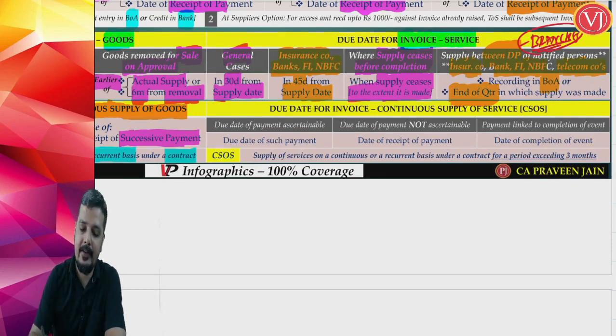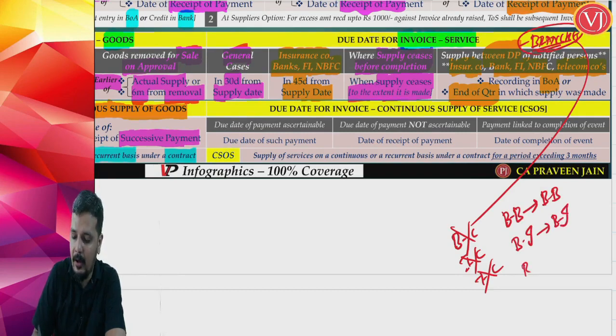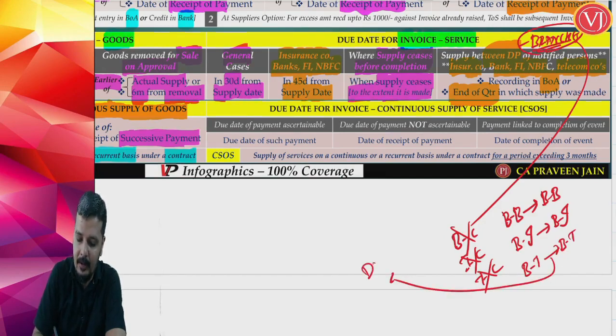I repeat friends, this is not between bank and customers. You are not talking about a scenario with bank and customers, or insurance company and customers, or telecom sector and customers. You are talking about distinct persons. You are talking about one branch of a bank to another branch of the bank, or one branch of an insurance company to another branch of the same insurance company, or one branch of a telecom company to another branch of the same telecom company, where friends it is a deemed supply. Distinct persons means you are talking about deemed supply. It's not actual supply, it is deemed supply.